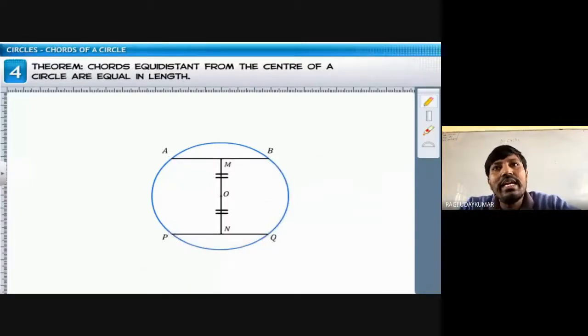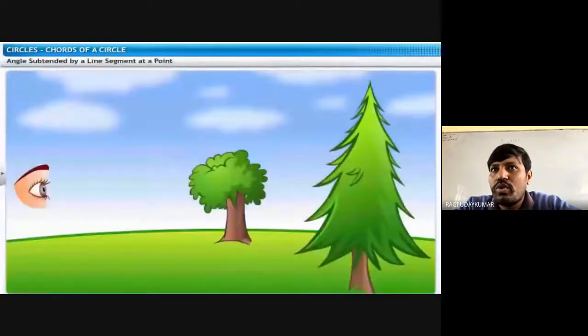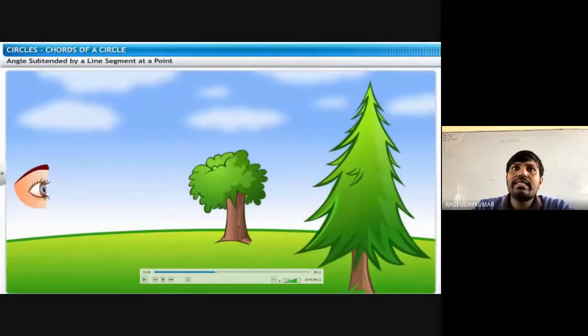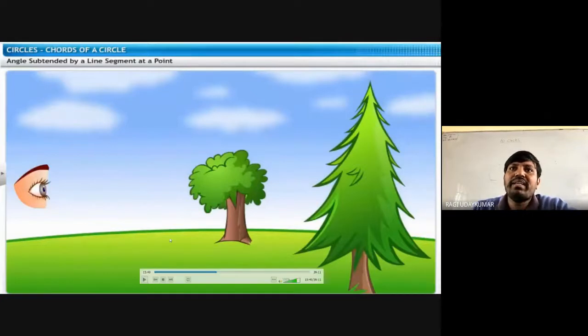So here equal chords we have drawn, AB equal to PQ. So that means chords equidistant from the center. AB chord and PQ chord are equal distance from the center O. Okay, so now the next thing is angle subtended by a line segment at a point.